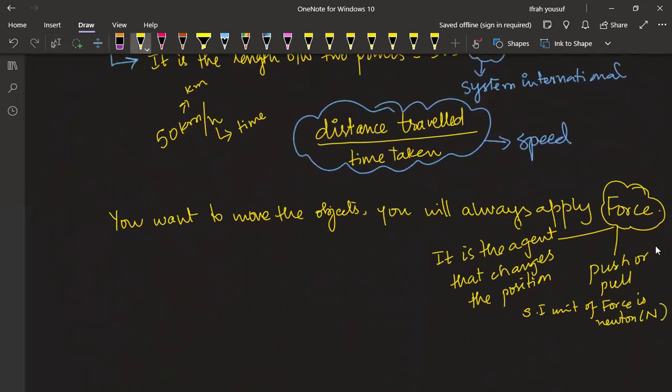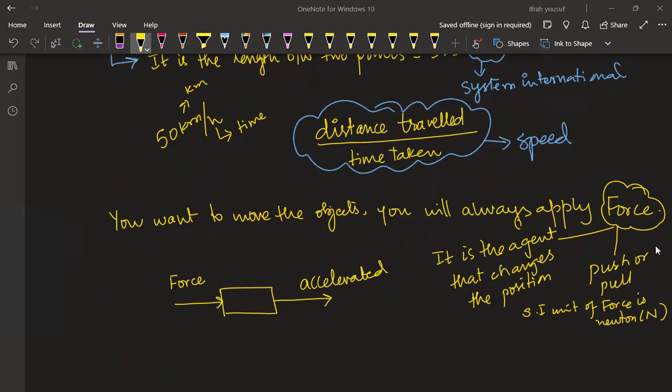So here is the object, you apply force, and the object is accelerating. Clear? Are you getting my point?